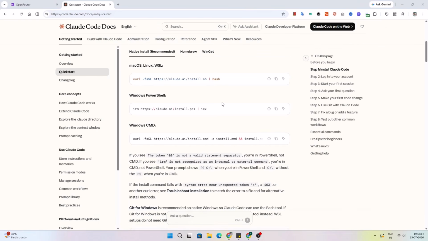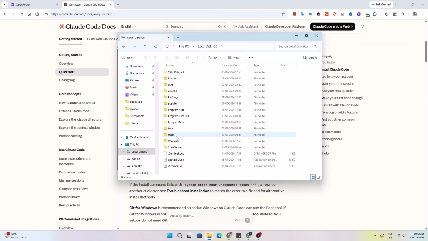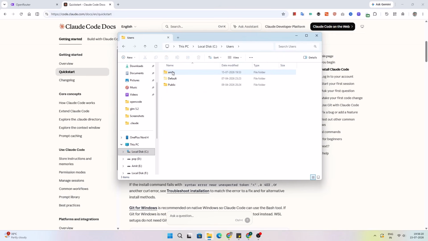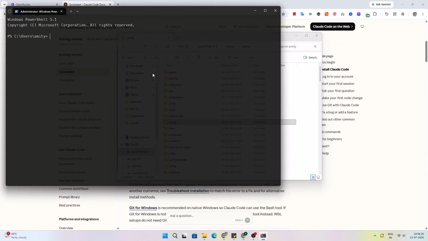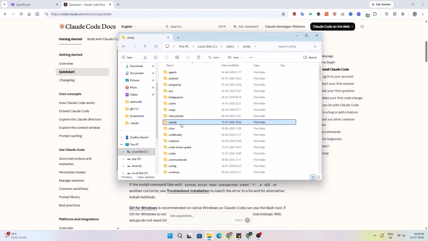After running this command, open file manager, go to C, go to Users, and go to your username. Mine is Amit Y, and there will be a .claude directory in this place. If there is no .claude directory, you can run Claude one time by going to terminal and writing claude. If you run this command and then exit it, it will create this directory.